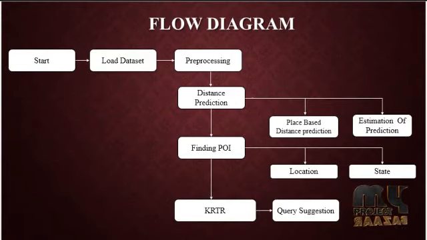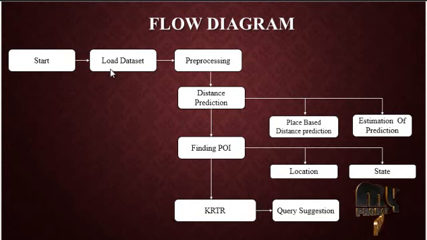So let's see the flow diagram of our project. So this is the flow diagram. First of all, we have to start our project. Then next we are going to load our data set for our entire process. Here we use the check-in data for the travel recommendation system. Then next we are going to discuss our pre-processing steps. So here unwanted or redundant elements will be neglected.